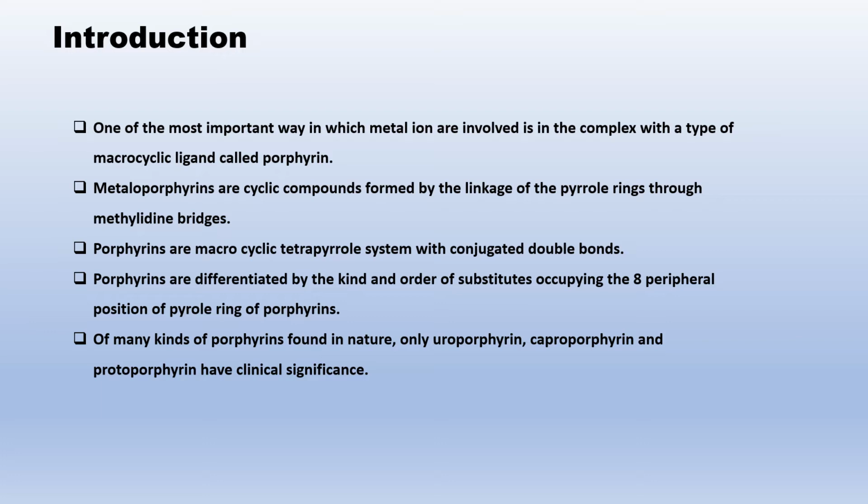Porphyrins are differentiated by the kind and order of substituents occupying the 8 peripheral positions of the pyrrole rings of porphyrins. Of many kinds of porphyrins found in nature, only uroporphyrin, coproporphyrin, and protoporphyrin have clinical significance.